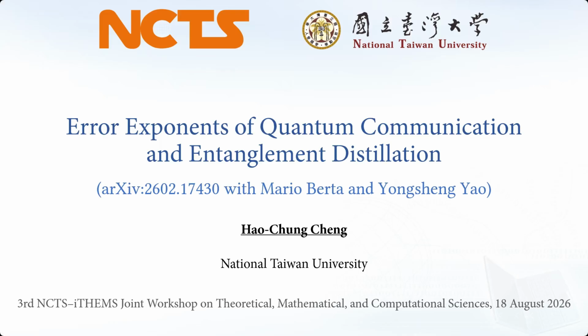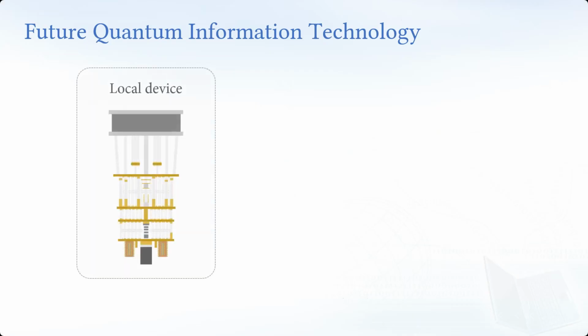Okay, so let me start. This is the future roadmap of quantum information technology in my head. We'll have some local quantum device in the lab. It's well controlled and robust. It has large qubits, large connectivity, high fidelity. You can use it to do some specific computational tasks, and hopefully we'll have some computational advantage.